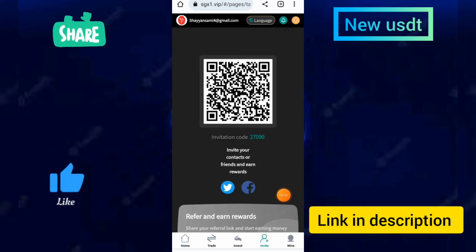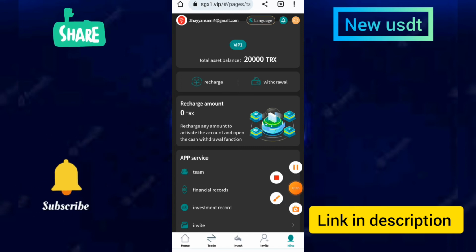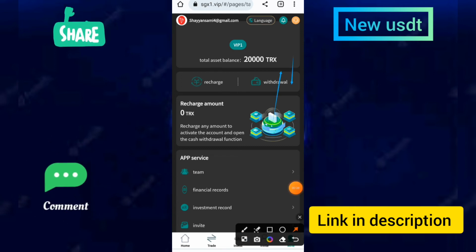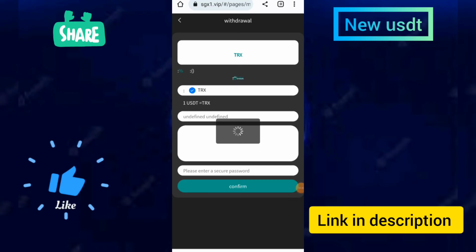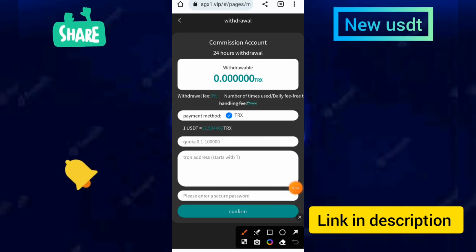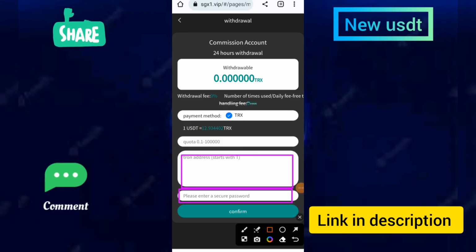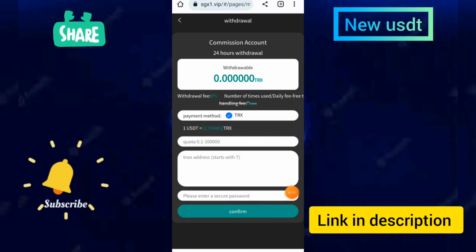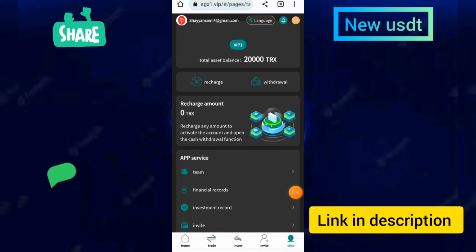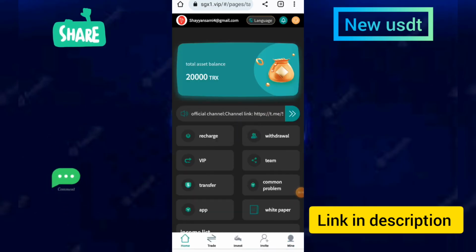You can upgrade your VIP level, and now I will show you how to withdraw in detail on this site. Click on the withdraw now option, enter the security password and address, and enter the amount on this site. Then click on the withdraw now option, and you can see the withdrawal in detail.